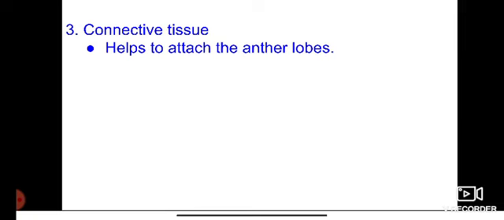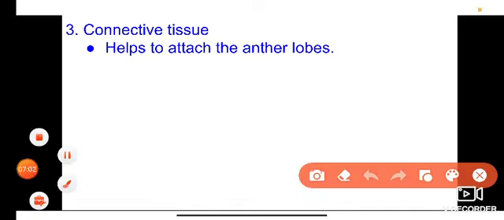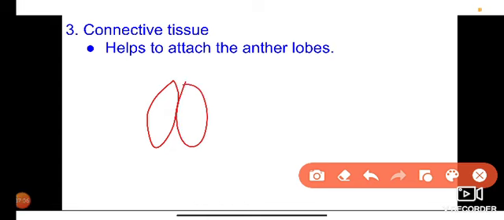And the next one is connective tissue. The two anther lobes are connected by a tissue called connective tissue, which helps to attach these anther lobes.